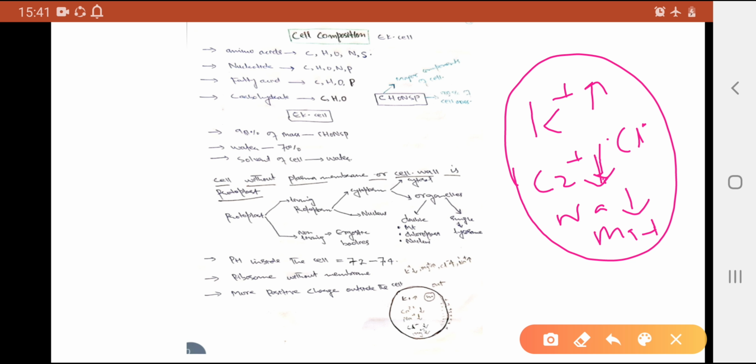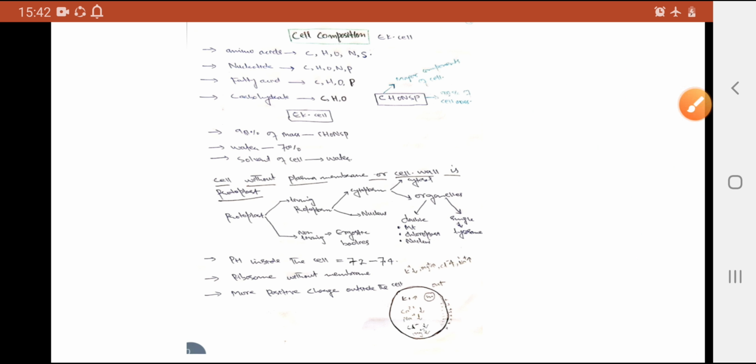Less amount of the positive charge is inside the cell. Here we are considering there is a lesser amount of positive charge, so we may consider that inside is a negative charge. I hope this may be clear to you. And outside must be positive charge. That is the reason both plant cells and animal cells have outside positive charge and inside negative charge. I hope this may be clear to you. Now I am going to tell you about the cell composition.